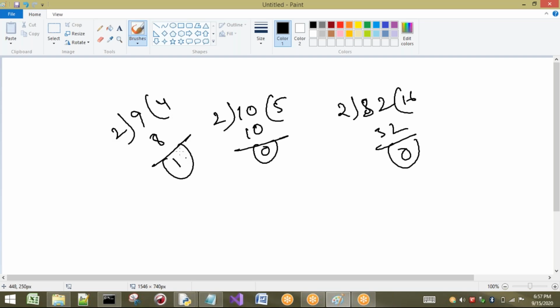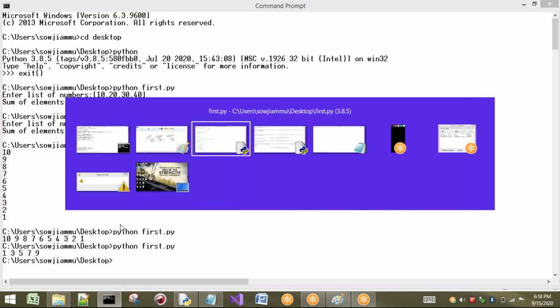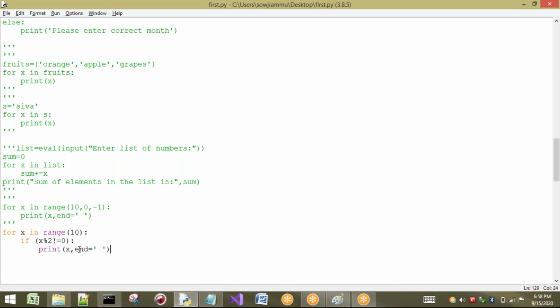Non-zero, not equal to 0. If it is an even number, it will be 0. If it is not an even number, it is going to give you odd. So if it is not equal to 0, I am going to write it as an odd number, and I am going to print that value. So this is about for loop. I think you have understood this one.